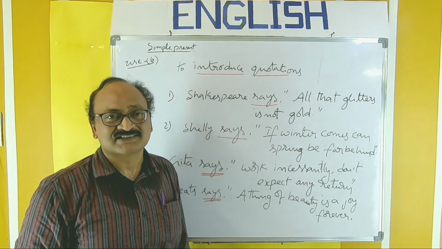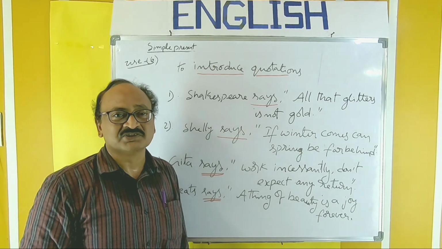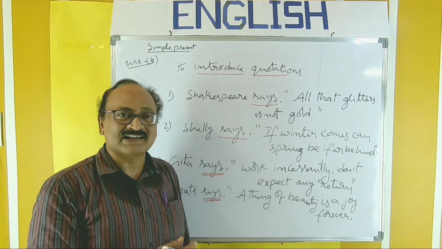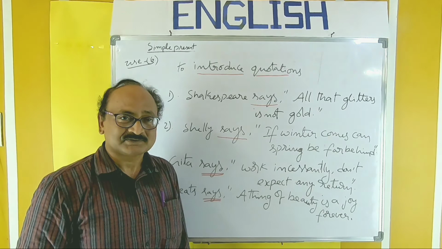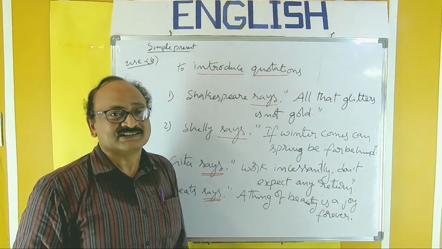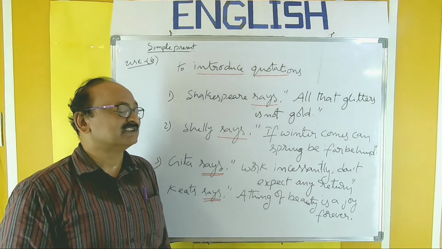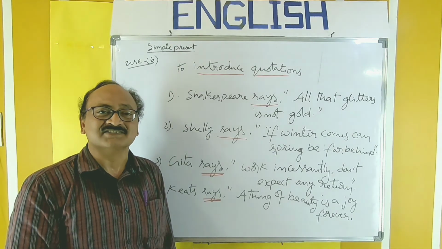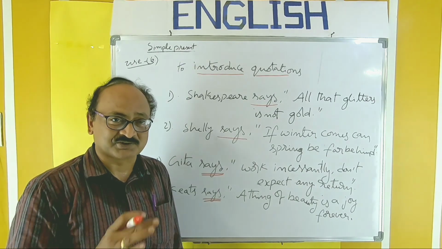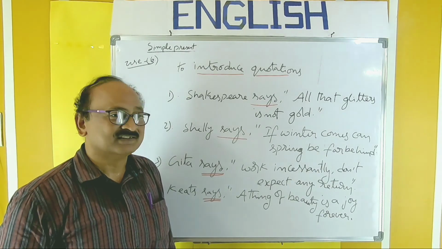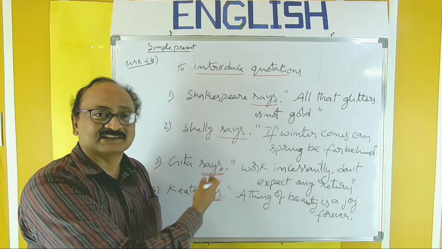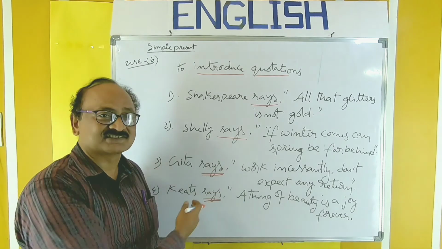Bacon says, a man who lives in solitude is either a beast or a god. The same man says in another context, some books are to be tasted, some to be swallowed, and a few to be chewed and digested. So a very good line, a good quotation on books. So and so on. We have to use simple present like this to introduce famous words like this.